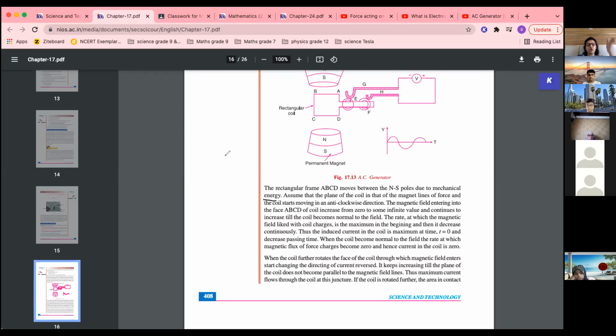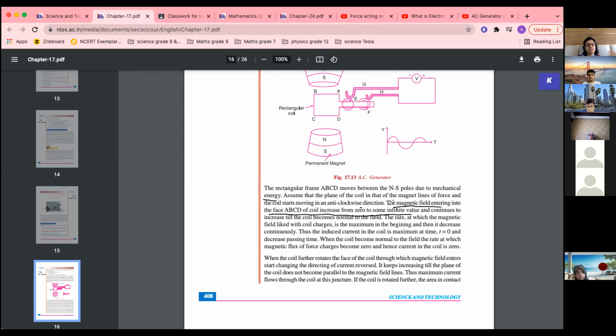Okay, if the coil is moving in anti-clockwise direction, then the magnetic field is 0 first, and then it keeps increasing from 0. I have told you that magnetic flux changes, but because they have not taught you magnetic flux, they are telling you magnetic field changes. Okay, so magnetic field entering into the face ABCD of the coil increases from 0 to infinite, that means there is a change.